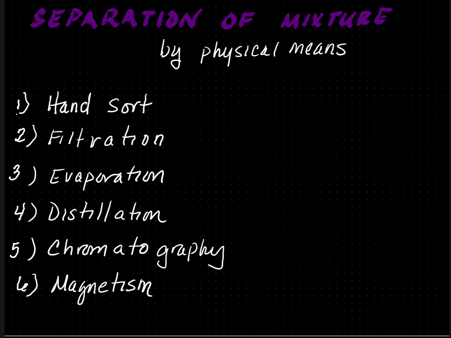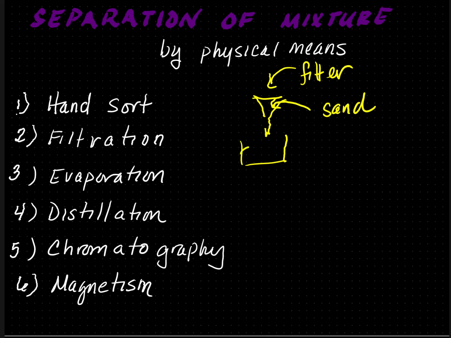The second process is filtration. To separate sand and water, what I do is I set up a filter. On the bottom, I have an empty beaker. I insert a filter paper, so there's a filter paper inside the funnel, and I pour my sand and water mixture. In the filter, you will have the sand, and then the water will be separated in the bottom.